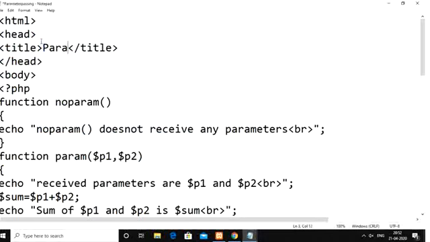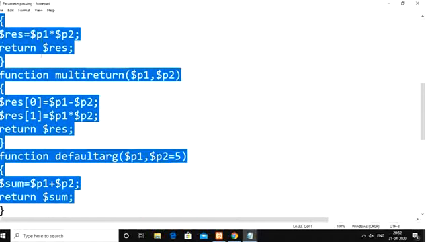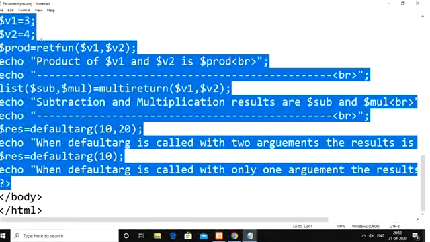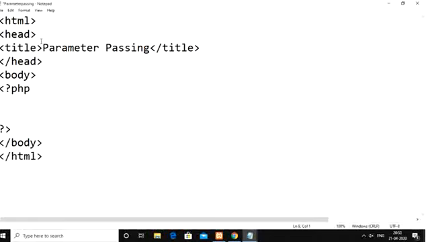Remove all the code inside the PHP script. Simply I am going to take a variable 1 whose value I take as 10, and one more variable with value 20 here.